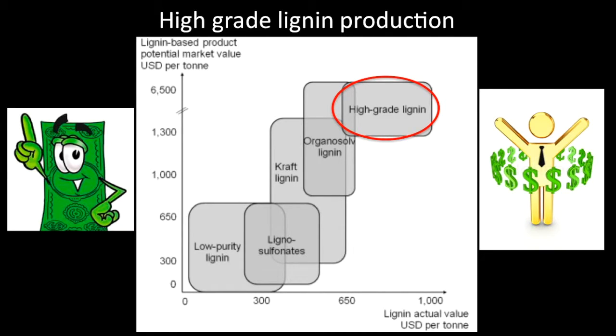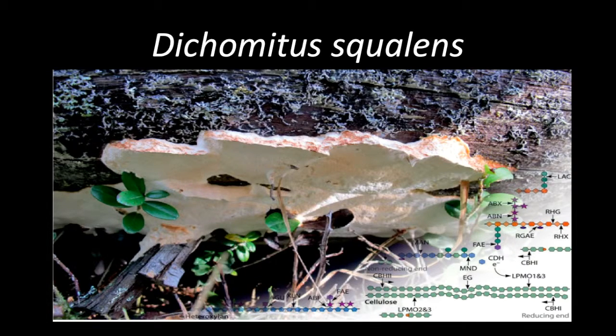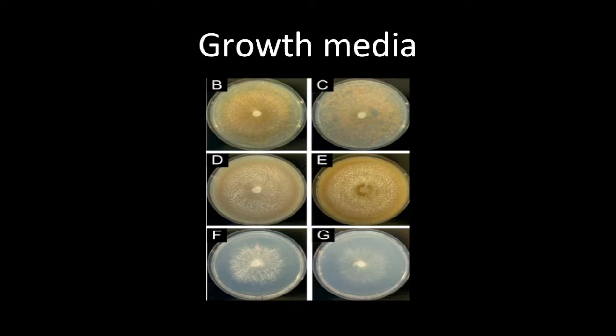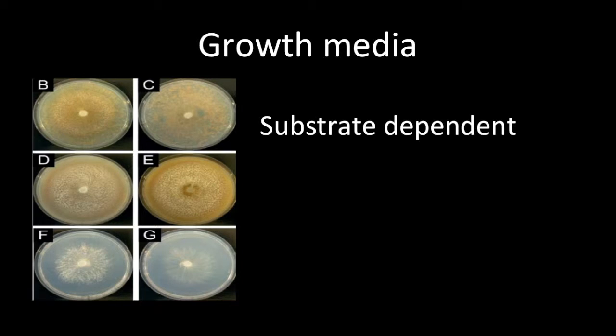We mainly use molecular techniques to analyze the genomes of fungi throughout the process of decay. This allowed us to observe the substrate and time-dependent production of extracellular enzymes. One species was Dichomitus squalens. This fungus produced extracellular enzymes in both liquid and solid media. The genomic and proteomic analysis shows enzyme production was dependent on the substrate and time.